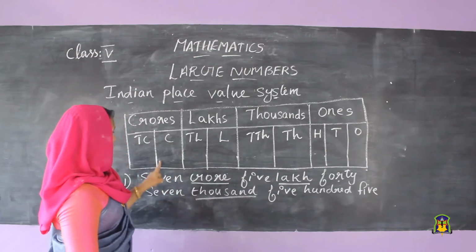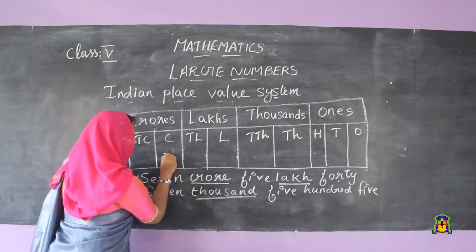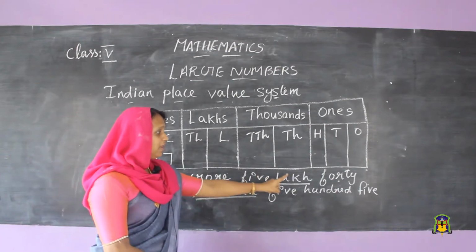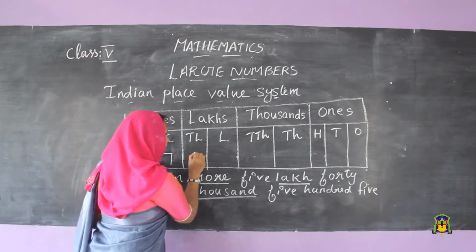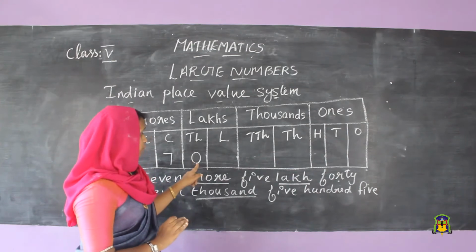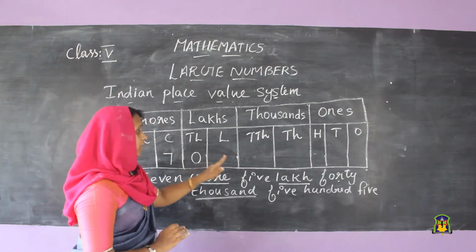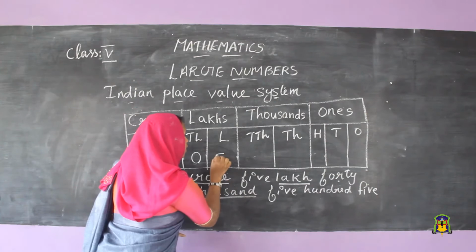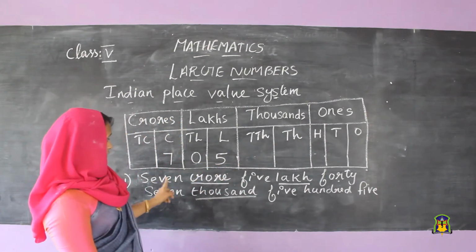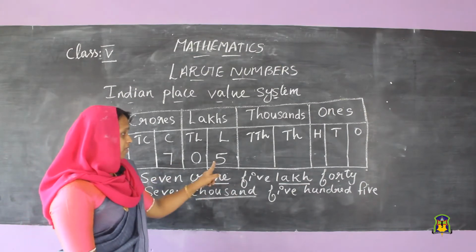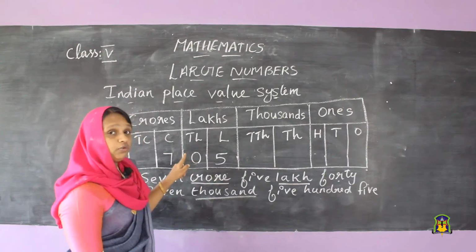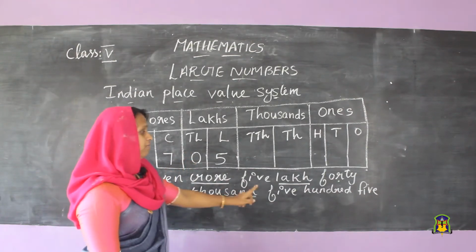Now see this: 7 crore, then 5 lakh. For the 10 lakh place, there is nothing given, so we want to write 0 there, then 5 lakh. So 7 crore 5 lakh, the 10 lakh place is absent, so we write 0.